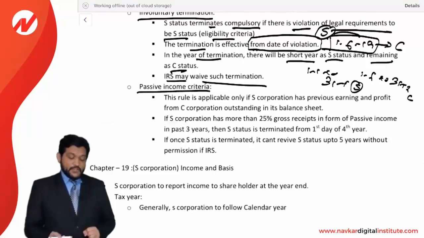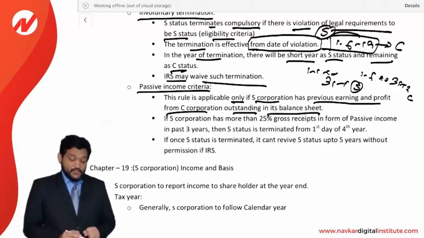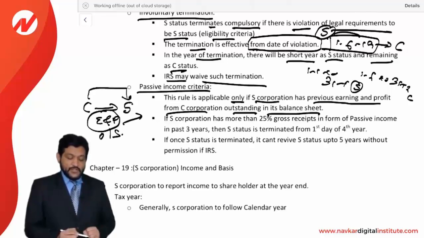Okay, now passive income criteria. The rule is applicable only if S corporation has a previously earning and profit from a C corporation outstanding in its balance sheet. It means previously you were a C corporation and now you have changed into S corporation, and while this change has happened, there was a earning and profit outstanding. Then only this rule will apply.